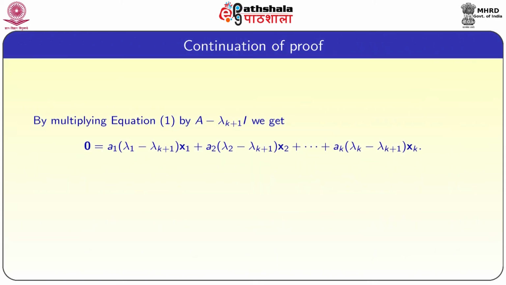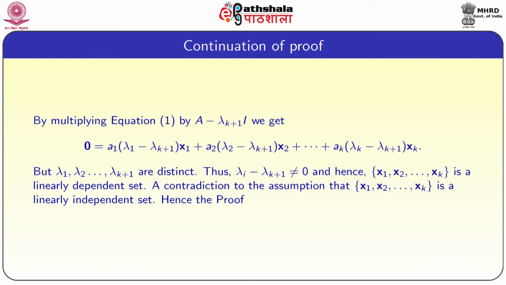By multiplying equation 1 by A minus lambda k plus 1 into I, we get the zero vector is equal to a1 into lambda 1 minus lambda k plus 1 into x1 plus a2 into lambda 2 minus lambda k plus 1 into x2 and so on plus ak into lambda k minus lambda k plus 1 into xk.